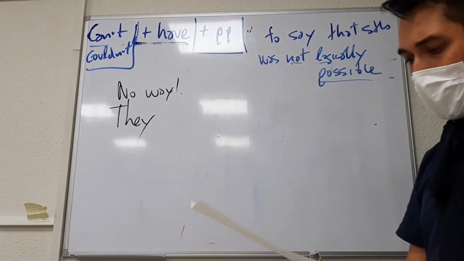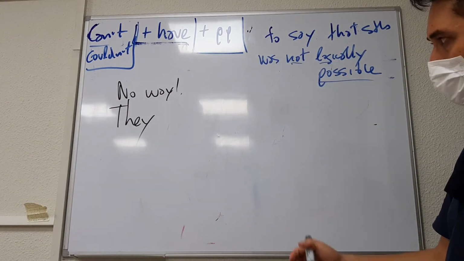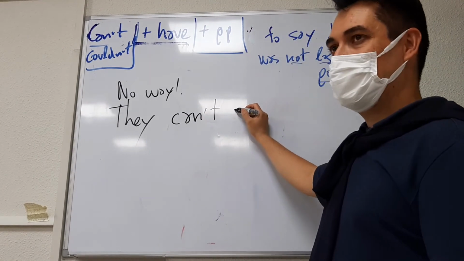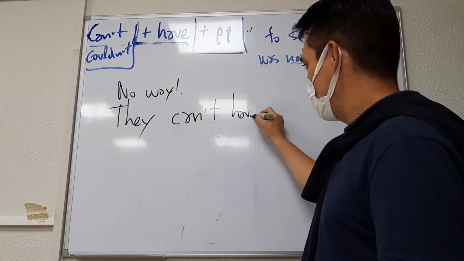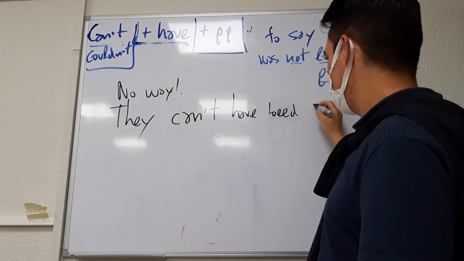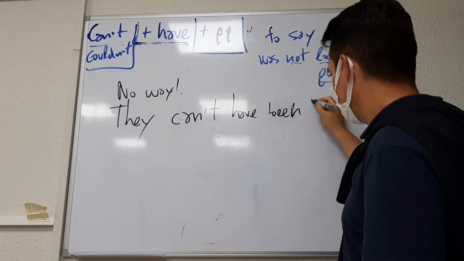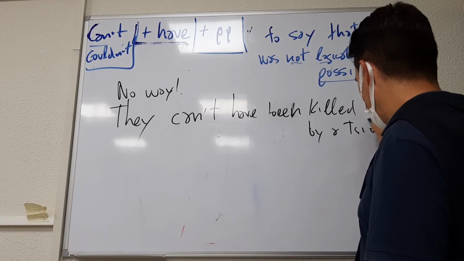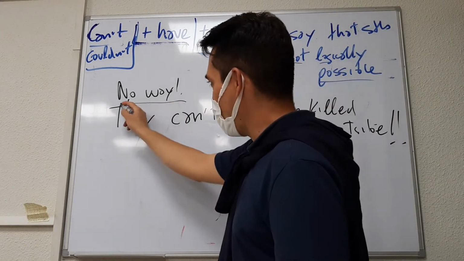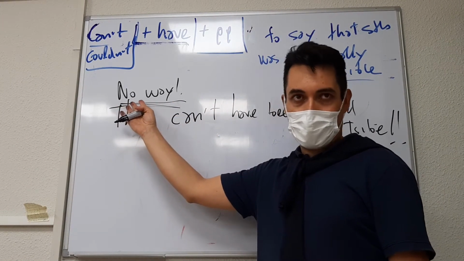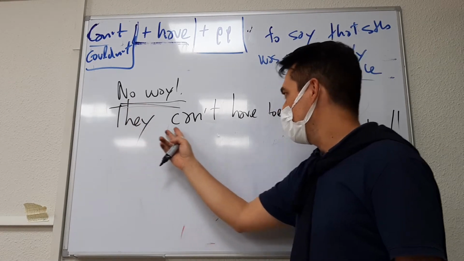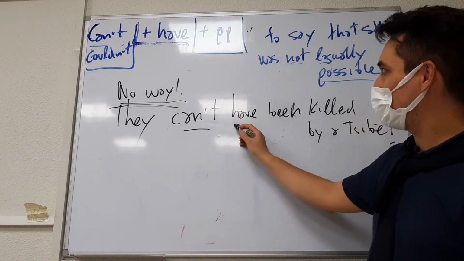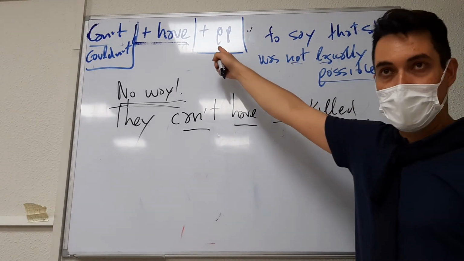No pueden haber sido matados por una tribu. What would you say? They can't have been killed by a tribe. I don't believe it. Yeah? No way. We need a little bit of context. If you have some extra context, no way. They can't have been killed by a tribe. I don't believe it. Again, can't, have, and then past participle.